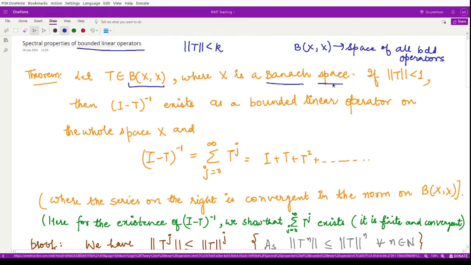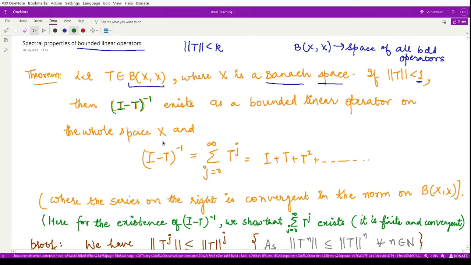Now they say that if your operator T is a bounded operator defined on some Banach space, and the norm of T is less than 1, then we are to show these results. The first result says that the inverse of the operator I minus T exists. As a bounded linear operator, first of all we have to show that the inverse of this operator exists, and moreover that it is a bounded operator.